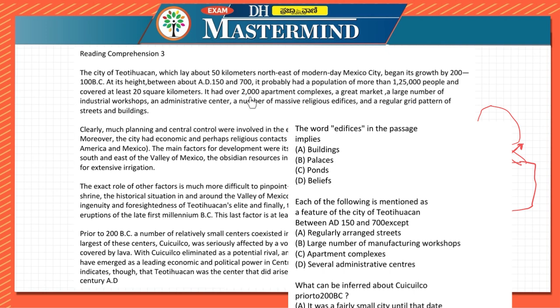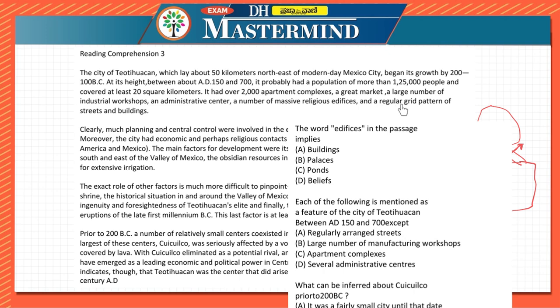At that point of time, they are speaking about apartment complexes, market, large number of industrial workshops, administrative centers. So this has to be buildings, because the meaning of the word edifices itself is large buildings. So here the answer is A, which is buildings. Next, it is telling a regular grid pattern of streets and buildings. The next question also gets solved over here only. Each of the following is mentioned as a feature of the city of Teotihuacan between 150 and 700, except: regularly arranged streets.